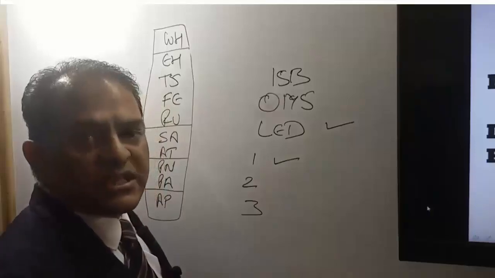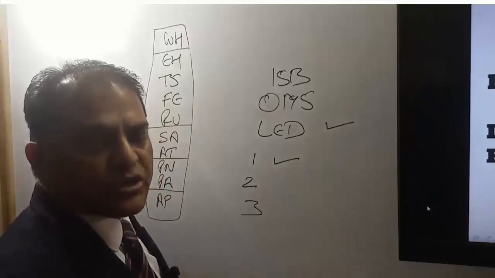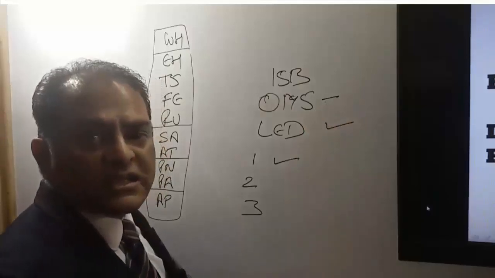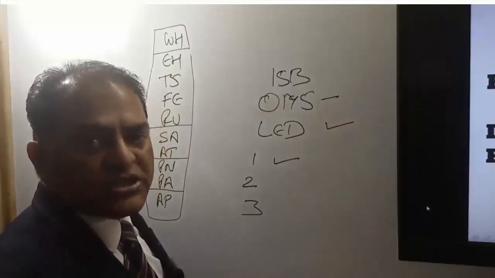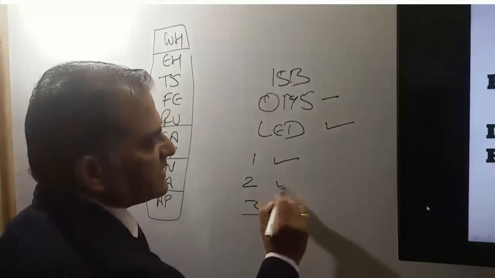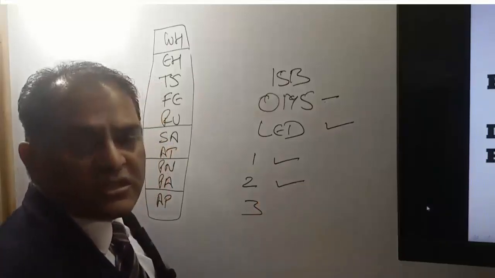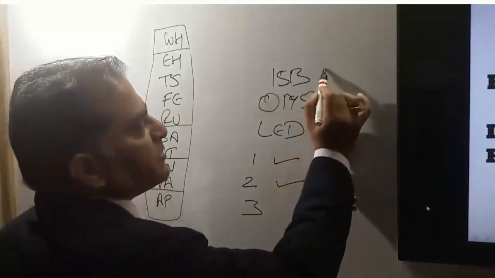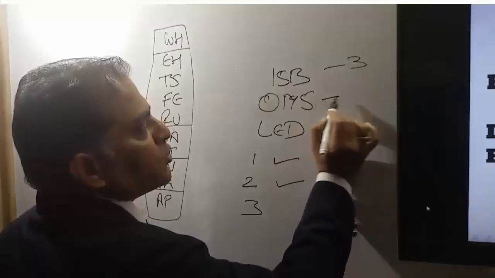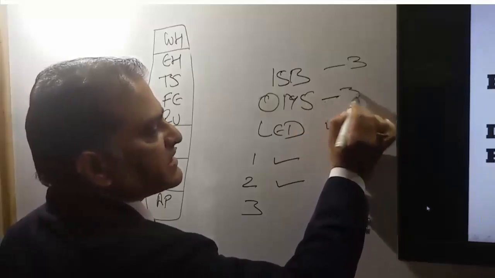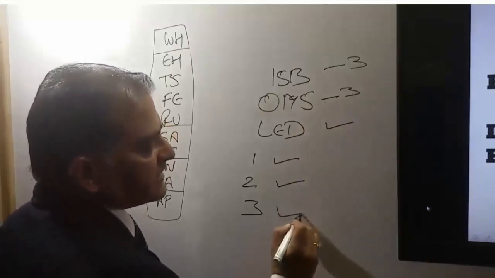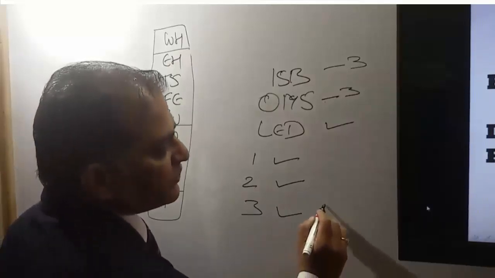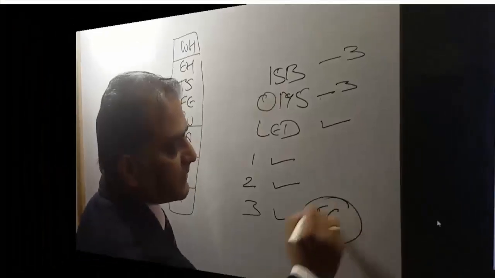Second condition says your next or previous point should not be in the Japan, Korea. Omsk is in Russia east part and it's not in Japan and Korea. That means this itinerary has satisfied the second condition also. The third condition says rest of all the cities should be in the area 3. Islamabad is in Pakistan, it's in area 3. Omsk is in Russia east part, it's in area 3. That means this itinerary has satisfied the third condition also. In that case, the global indicator for this itinerary will be FE.